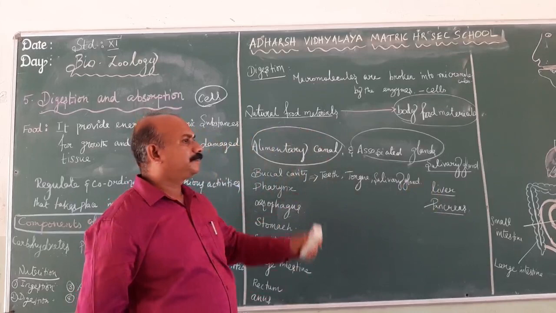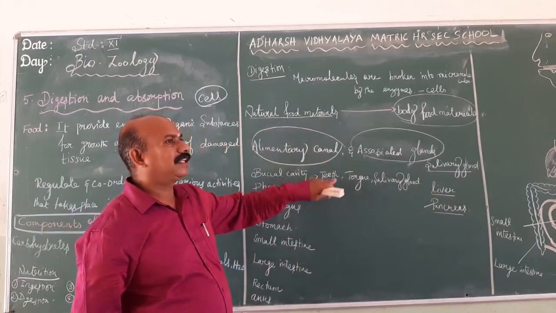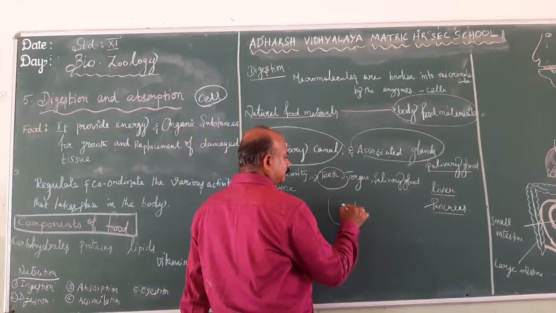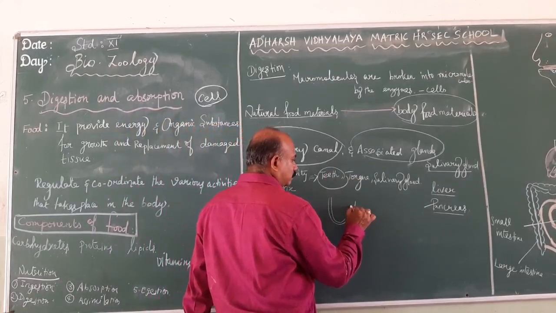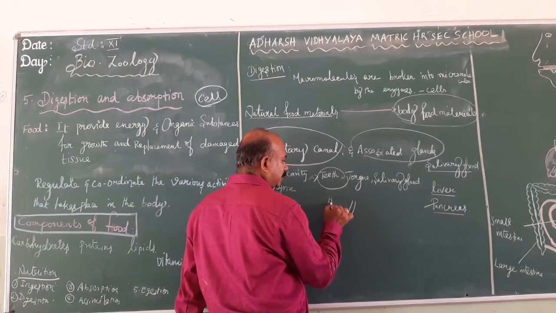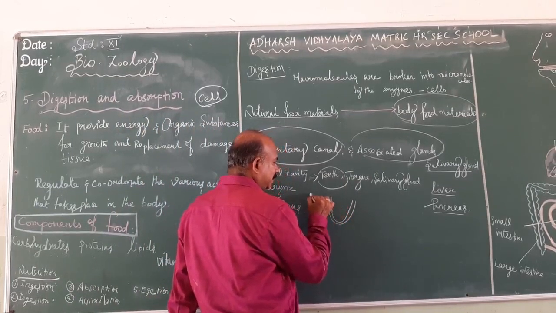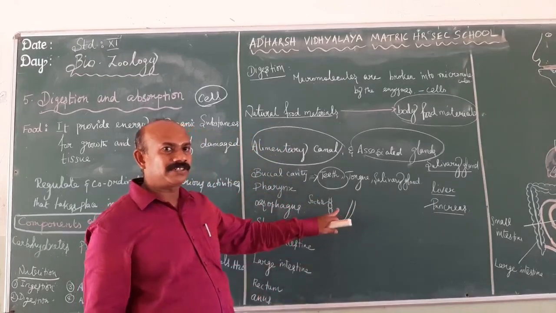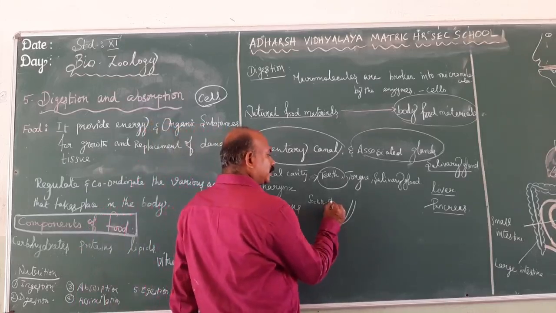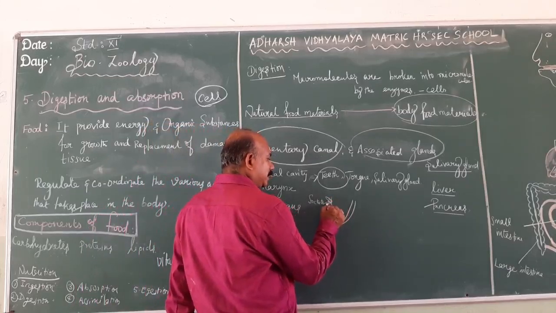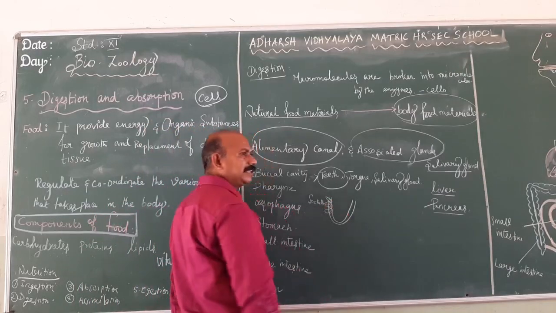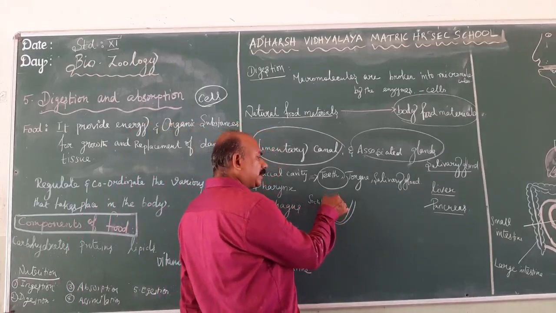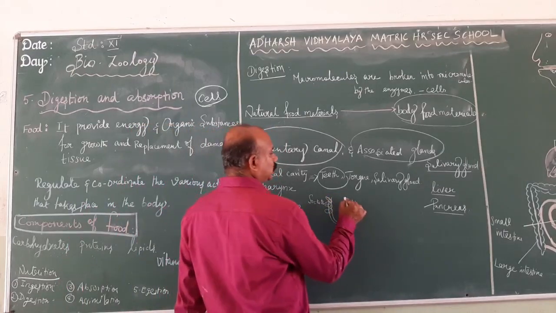Inside the buccal cavity, a large number of teeth are present. The teeth are present in the jaw bones. They are embedded in sockets. Sockets are the cavities inside the bone. Teeth embedded inside the sockets are known as thecodont. What do you mean by thecodont? Teeth that are embedded inside the socket are known as thecodont.